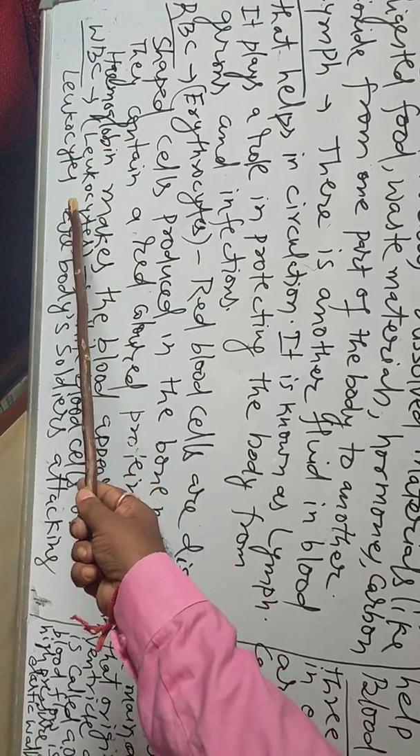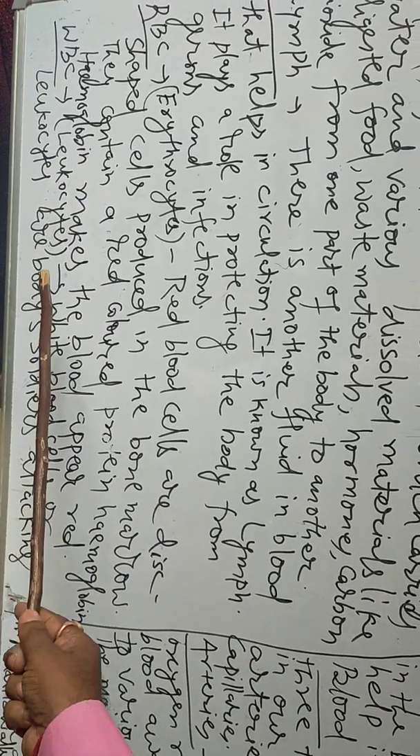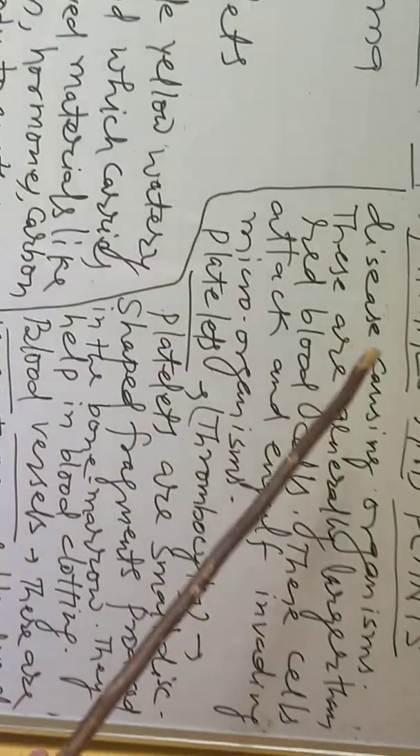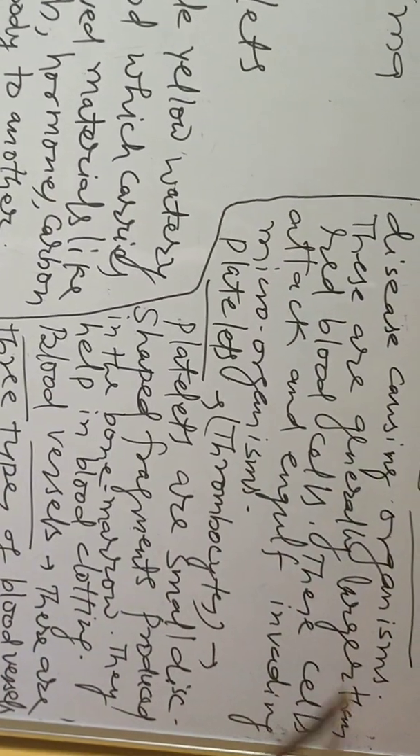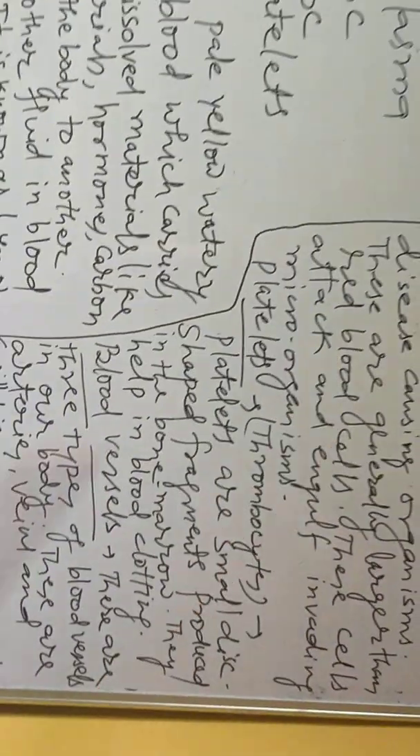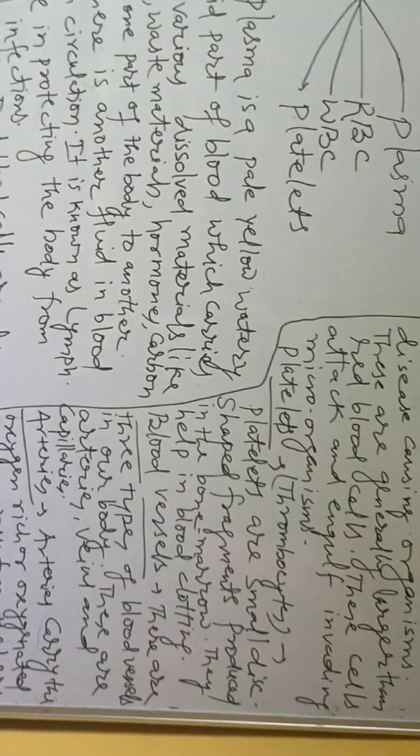WBC, which is also called leukocytes. White blood cells or leukocytes are body soldiers attacking disease causing organisms. These are generally larger than red blood cells. These cells attack and engulf invading microorganisms.